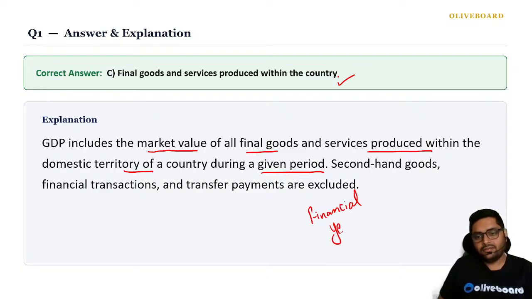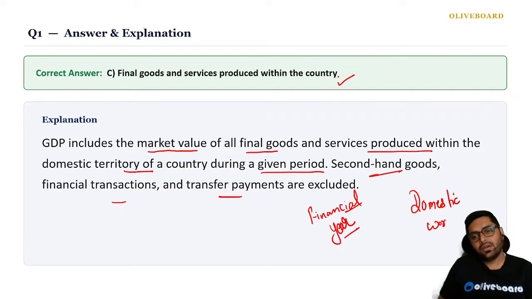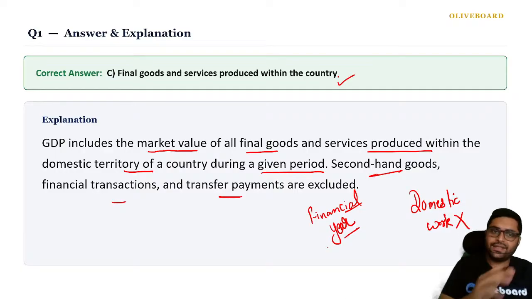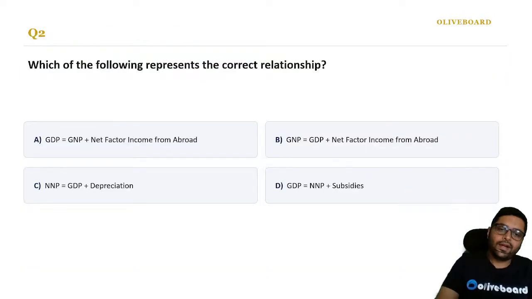Second hand goods, financial transactions, and transfer payments are excluded, and all sorts of domestic work is also excluded. So please keep in mind, GDP includes final goods and services.